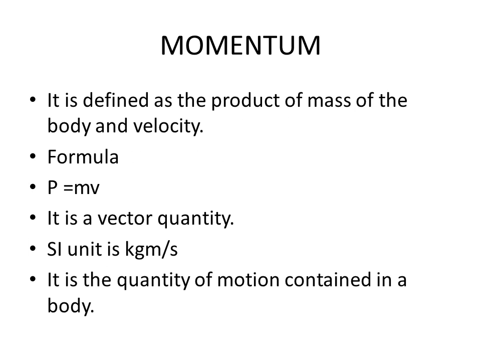Momentum. The product of mass and velocity is known as momentum. Its formula is mv, and p is the symbol. It is a vector quantity. It means it has both magnitude and direction. The SI unit is kilogram meter per second, and sometimes it is also described as the quantity of motion contained in a body. So I hope you all have learned about some important topics of the chapter Force.